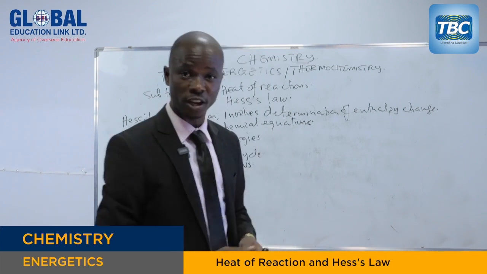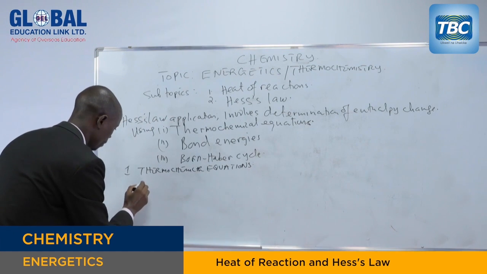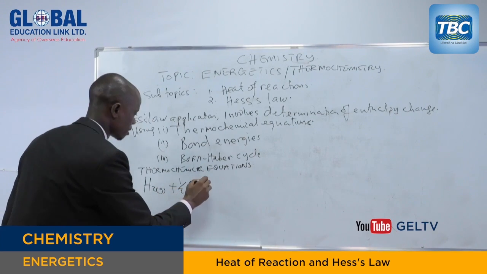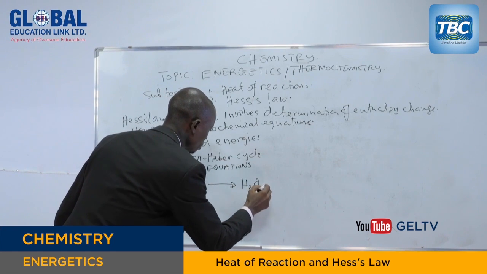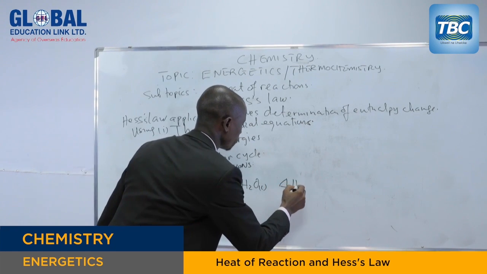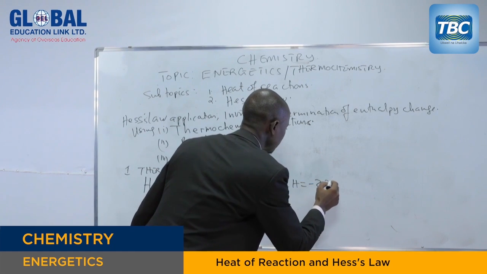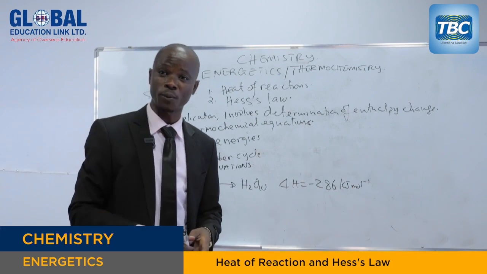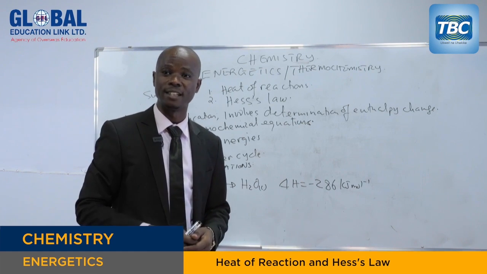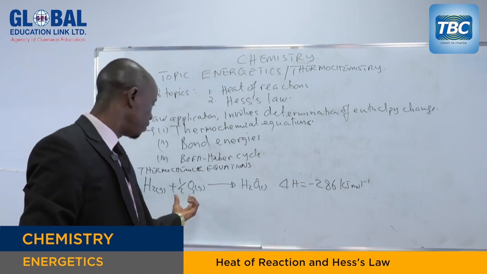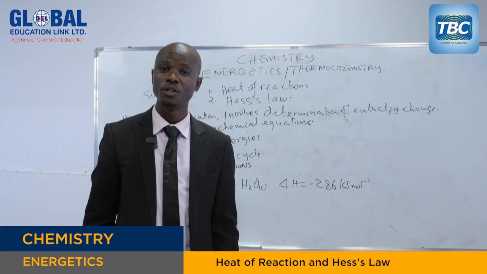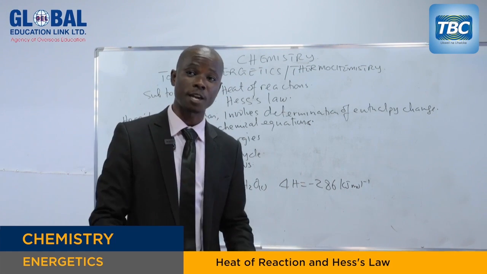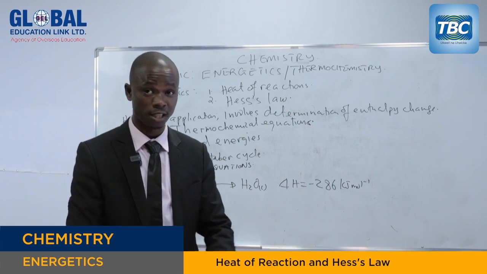For example, if I give you a chemical equation on the board: hydrogen gas reacting with a half oxygen gas to give water, which is a liquid, and the enthalpy change for this reaction is equal to negative 286 kilojoules per mole. That is a thermochemical equation. If I tell you to define a thermochemical equation regarding this example, how are you going to define it? Sometimes you can be asked for the general term used to describe this equation. It is a thermochemical equation.